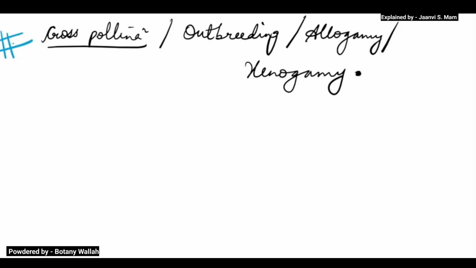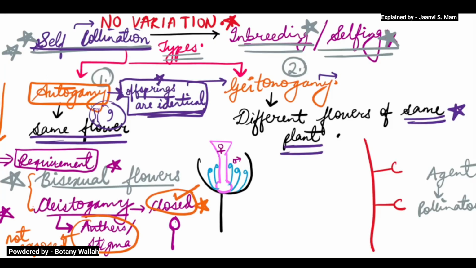In cross pollination, it occurs between two different plants. Some requirements must be there for cross pollination. One thing I should say: in autogamy there is no need of a pollinator because it is occurring in the same flower.